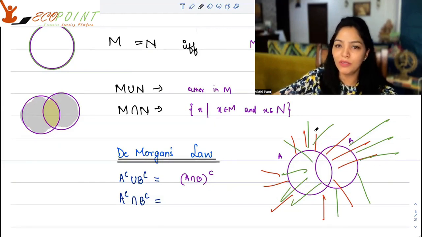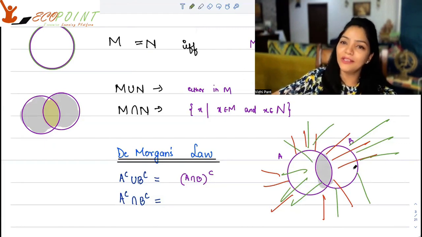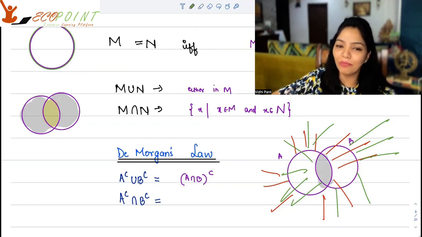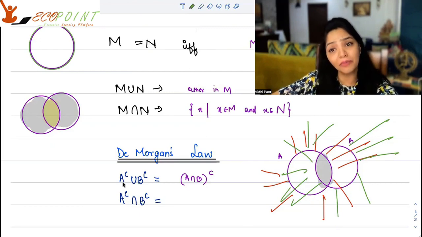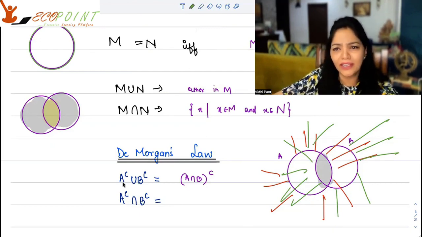So, which essentially means this intersection is A intersection B is here, and the complement of it is everything that you have outside. That's the complement. So hence, this is what the De Morgan's law says. Because this happens every time, no matter what kind of Venn diagram you create, this will happen actually.